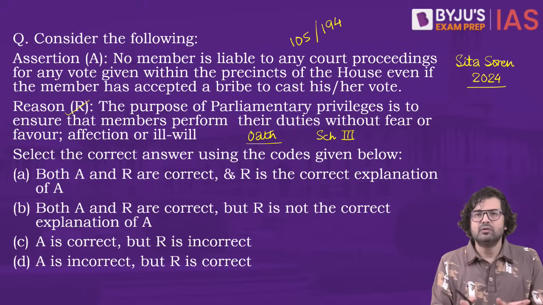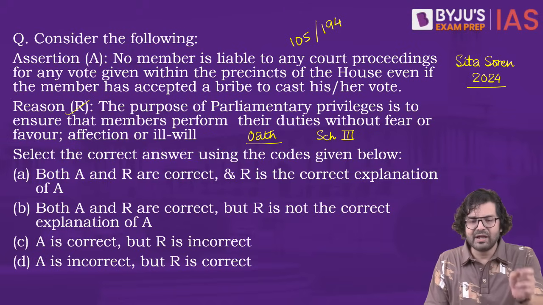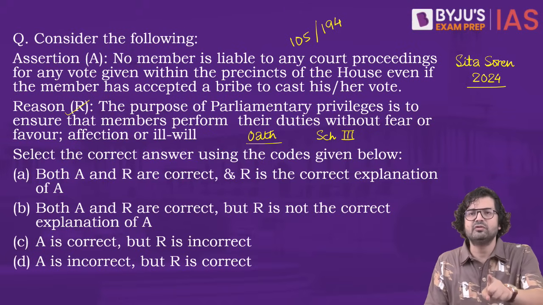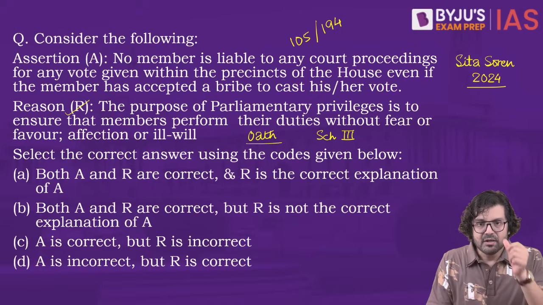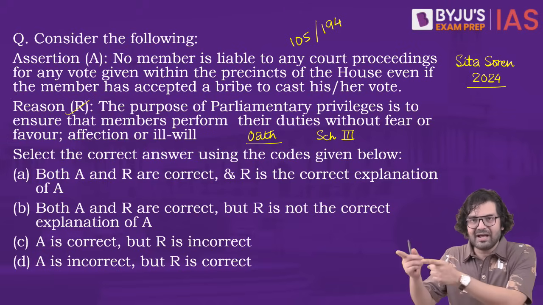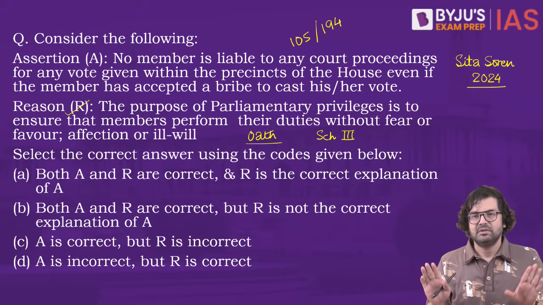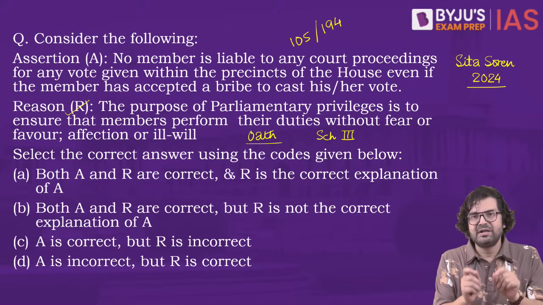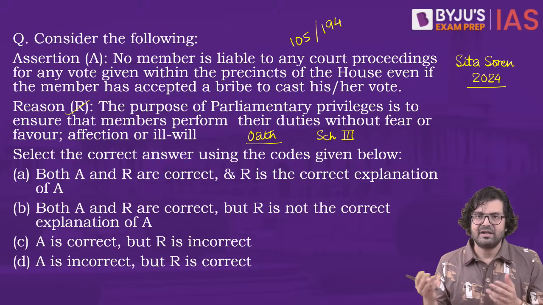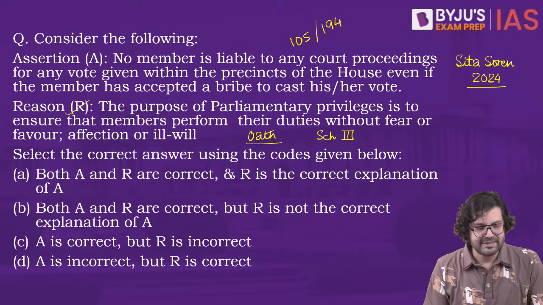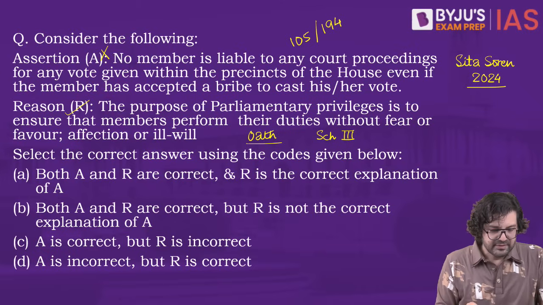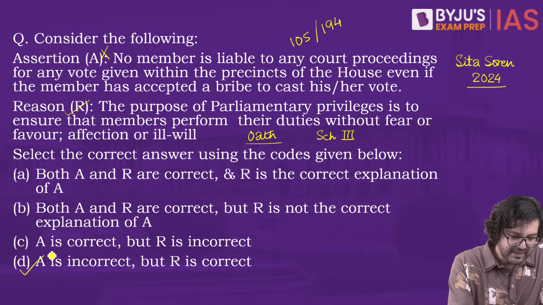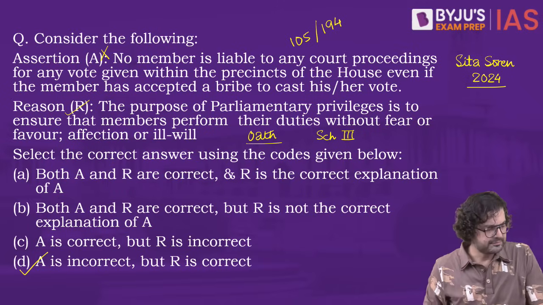So yes, we know that for anything said or any vote given on the floor of the House, you will not be liable to any court proceedings. But if you take a bribe to go and cast your vote in the House, then that particular vote is subject to the regular court proceedings, right? So assertion is factually incorrect. So right answer is D. A is incorrect, but R is correct.